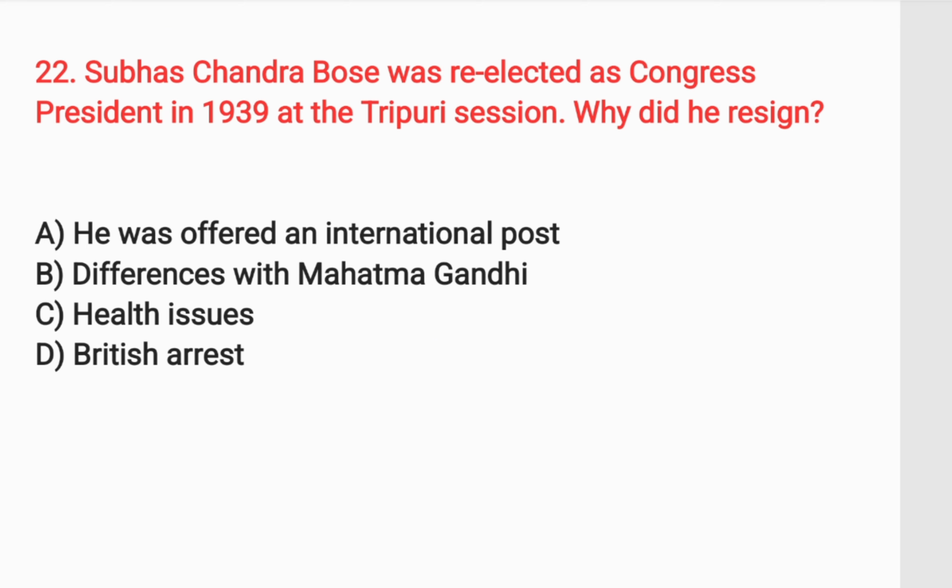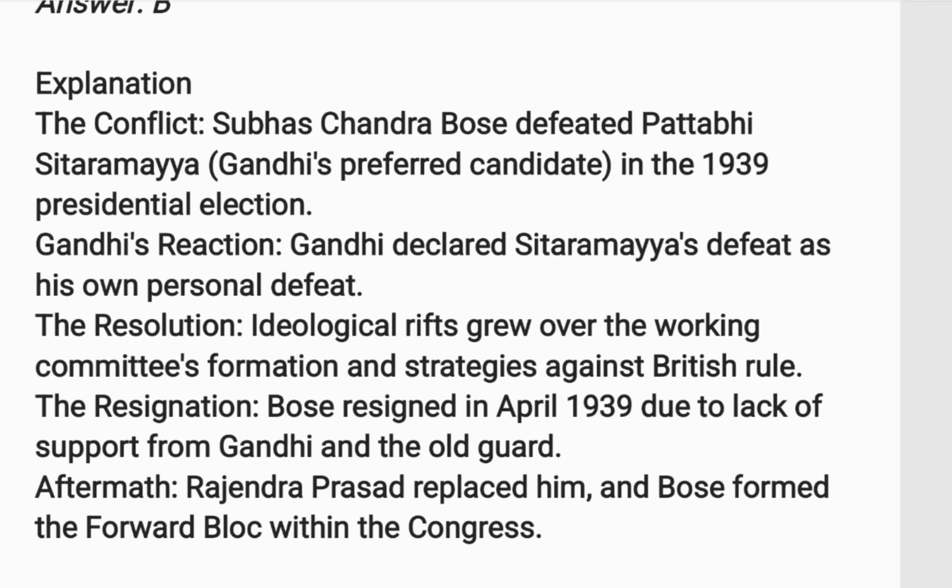Next question is, Subhash Chandra Bose was re-elected as Congress president in 1939 at the Tripuri session. Why did he resign? And the answer is option B, differences with Mahatma Gandhi. Here Gandhiji preferred Pattabhi Sitaramayya in 1939. Subhash Chandra Bose defeated Pattabhi Sitaramayya.